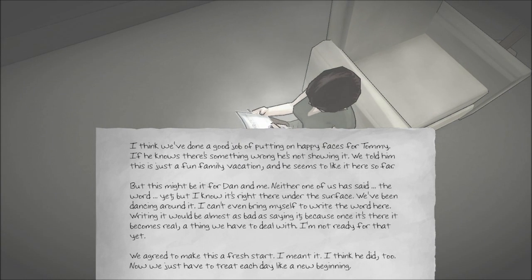I think we've done a good job of putting on happy faces for Tommy. If he knows there's something wrong, he's not showing it. We told him this is just a fun family vacation, and he seems to like it here so far. But this might be it for Dan and me. Neither one of us has said the word yet, but I know it's right there under the surface. We've been dancing around it. Anal. I can't even bring myself to write the word here. Writing it would be almost as bad as saying it, because once it's there, it becomes real, a thing we have to deal with. I'm not ready for that yet.